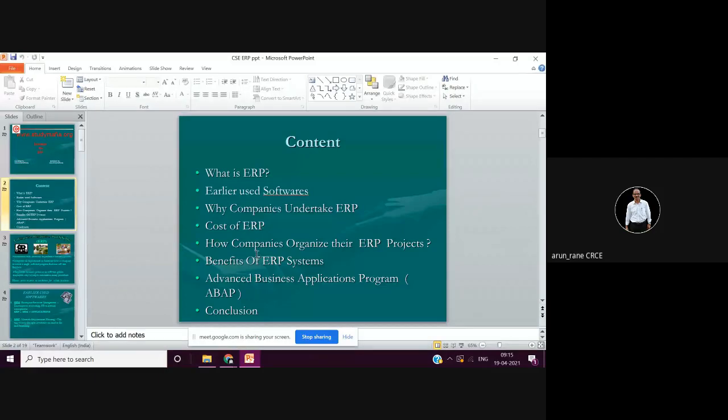So let us start with the ERP. ERP stands for Enterprise Resource Planning. The content of ERP: what is ERP, what were the softwares which were used earlier, why companies undertake ERP, what will be the approximate cost of the ERP, how companies organize their ERP projects, and what will be the benefits.